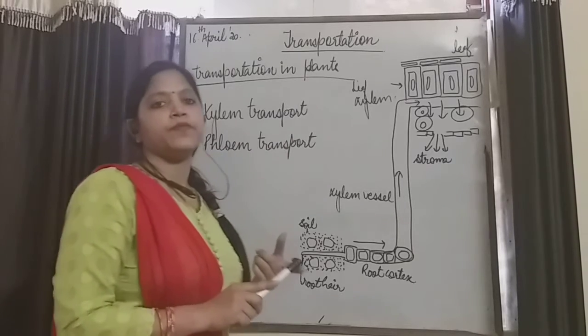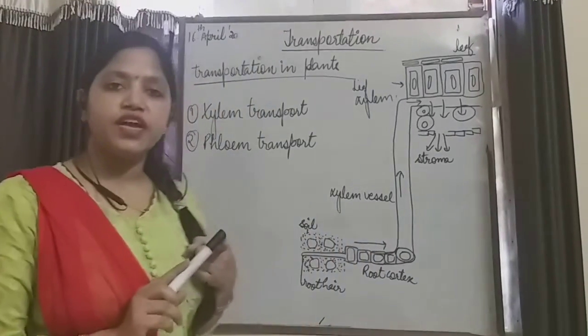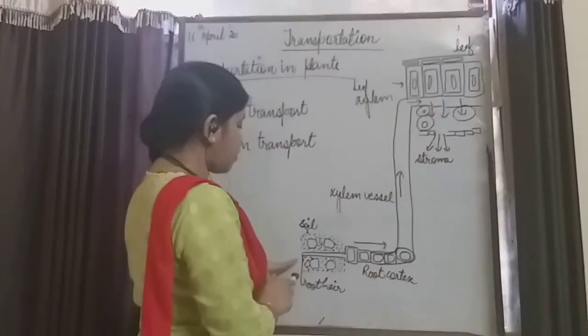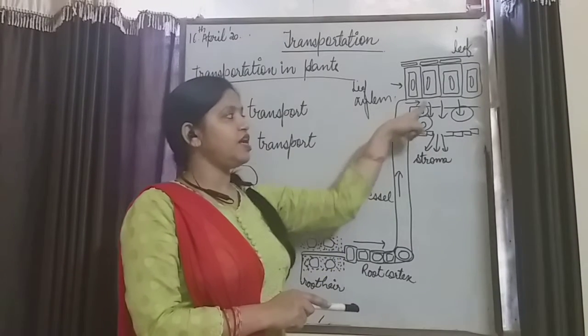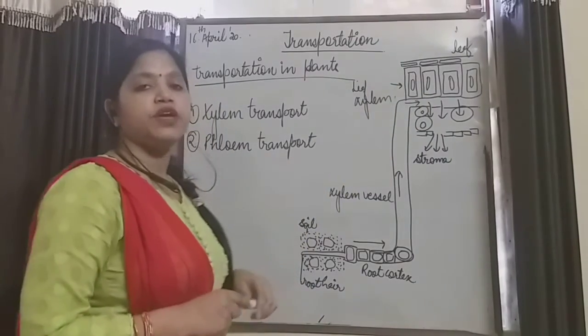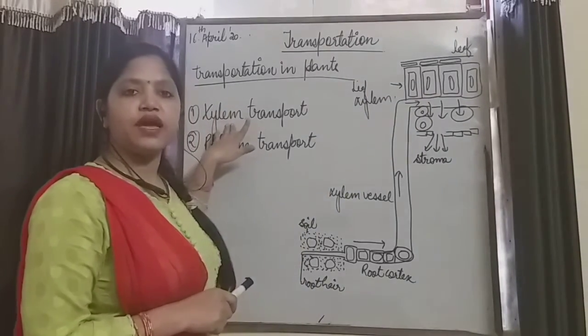Again I am repeating, the process by which plants transport water and minerals from soil to the roots, then to the stem and lastly to the leaves for the formation of food through the xylem tissue is known as xylem transport.